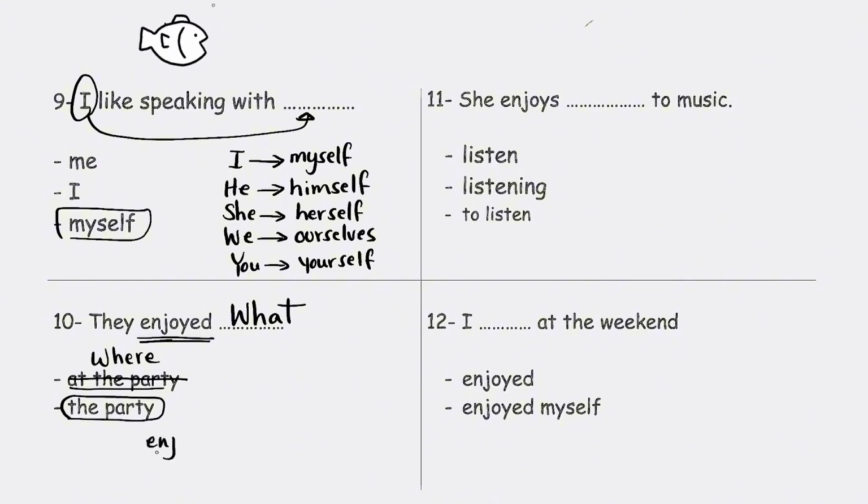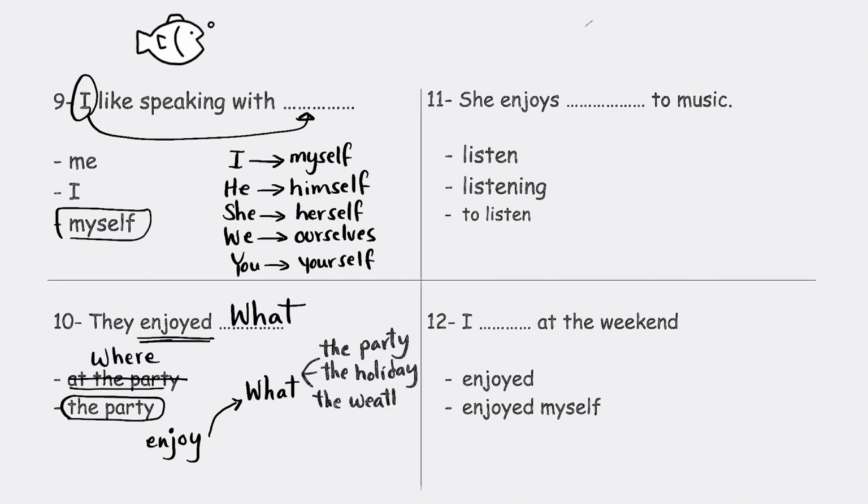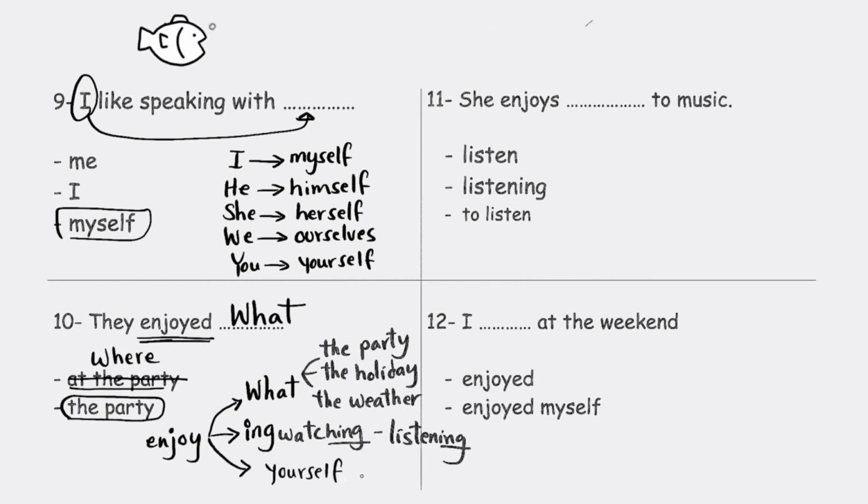Still confused? Let me tell you something. Enjoy is followed by what? Like you enjoy the party. You enjoy the holiday. You enjoy the weather. You enjoy music, and so on. And sometimes you enjoy doing something. And here you follow enjoy with ing. You enjoy watching TV with ing. You enjoy listening to music. And if you get stuck, don't know what to say, you can enjoy yourself. I enjoy myself, and so on. These are the 3 rules of the verb enjoy.